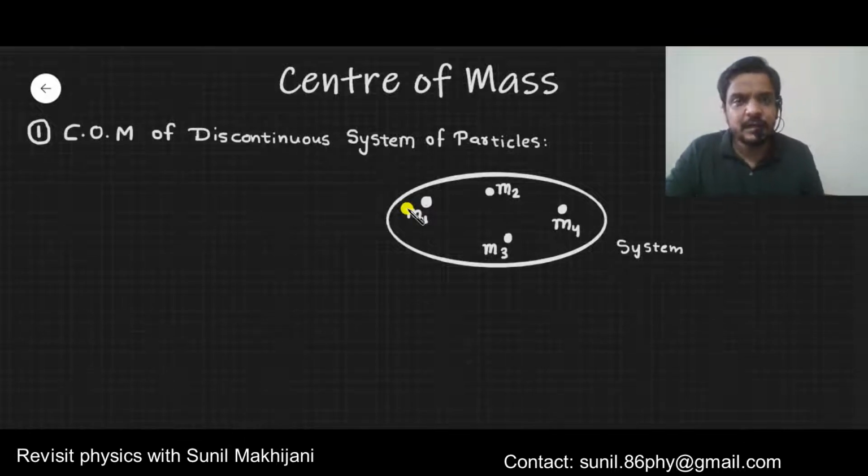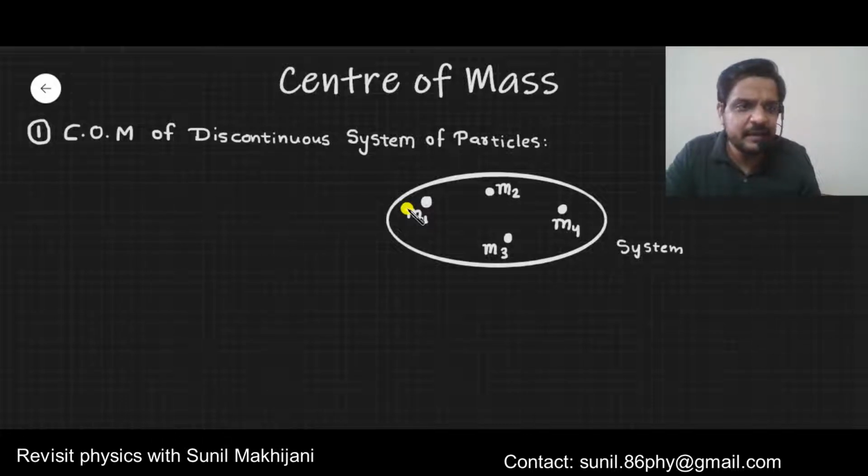Okay, now what is a discontinuous system? If all these masses present in the system are different from each other, m1 may not be equal to m2, and plus there is a gap between m1 and m2, there is not a continuous arrangement of particles, then such a system is called a discontinuous system.